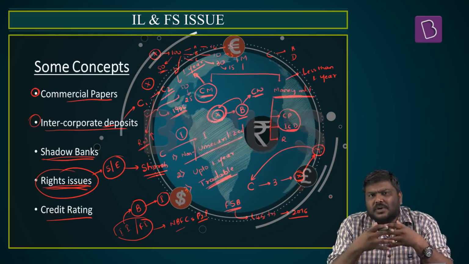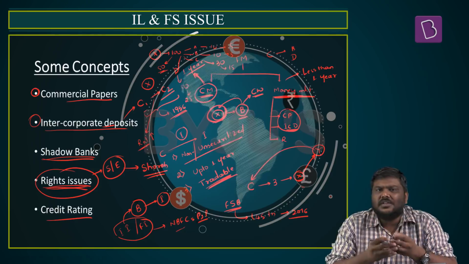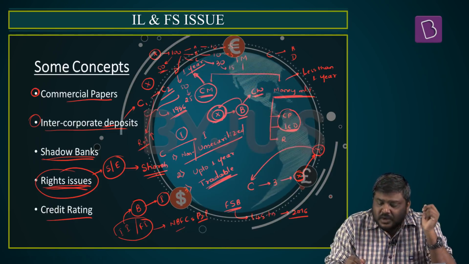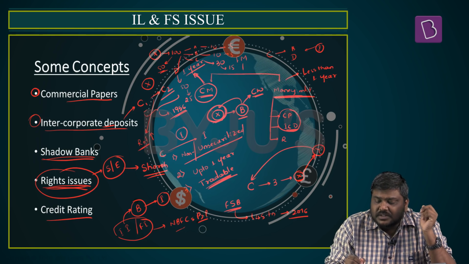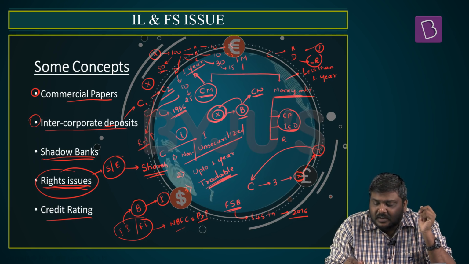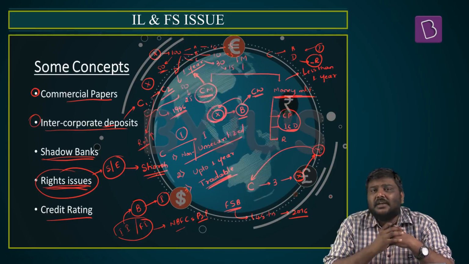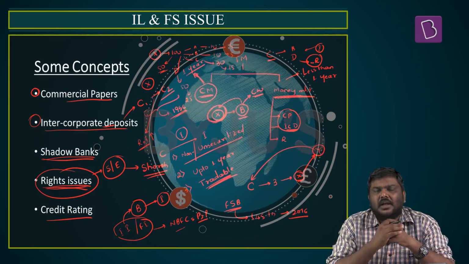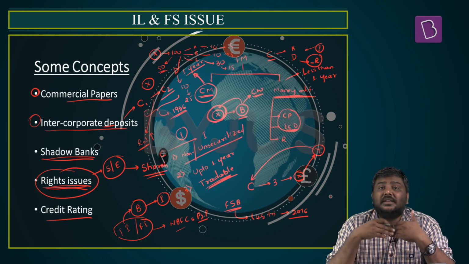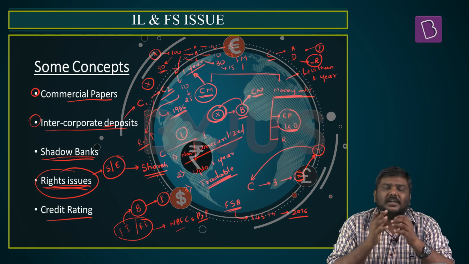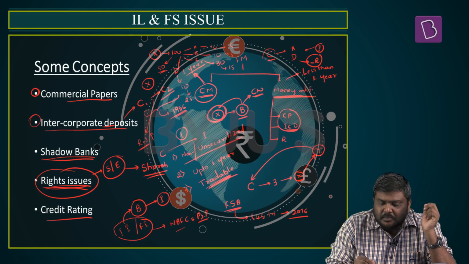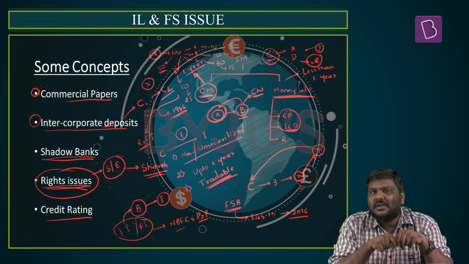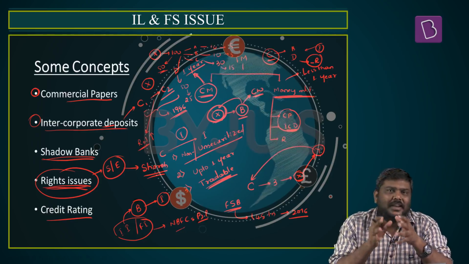When they issue bonds or debentures, it is also nothing but the concept of borrowing as well as lending. In these scenarios, usually the investors look at the concept of a credit rating. The credit rating is an indicator of the creditworthiness of the borrower. Higher the credit rating, higher the creditworthiness of the borrower, and it becomes very easy for this borrower to borrow from the market. This has been there in the newspaper, so have a look at the concept of a credit rating.